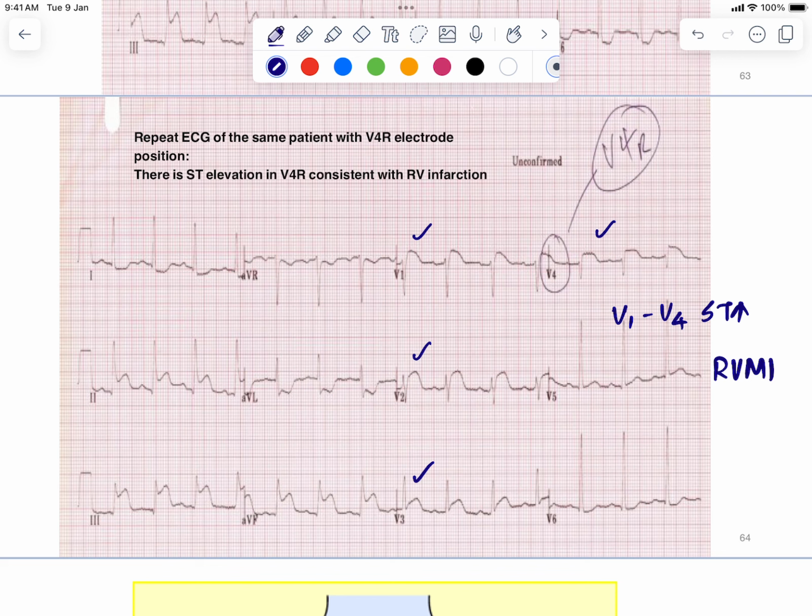So let me just summarize what are all the conditions where you have ST segment elevation, what we have discussed until now. One is in patients with hyperkalemia, electrolyte abnormalities. Second, you get that in patients with left bundle branch block, right? Then third, you have that in patients with ischemic heart disease, you have the ST segment elevation, right? Which is nothing but your anterior wall MI, then your inferior wall MI, right ventricular MI, lateral wall MI. And fourth, what we have discussed is benign early repolarization. So these are the four conditions we have discussed until now where you have the presence of ST segment elevation.